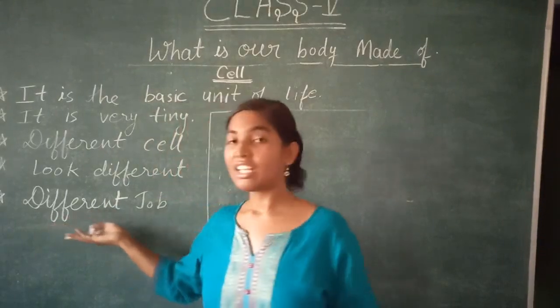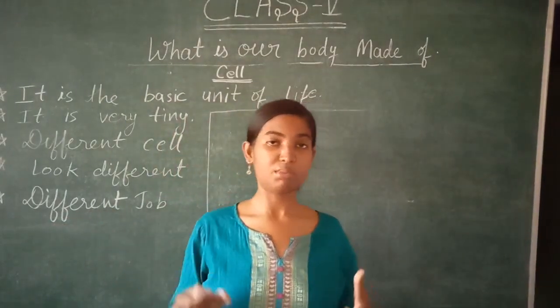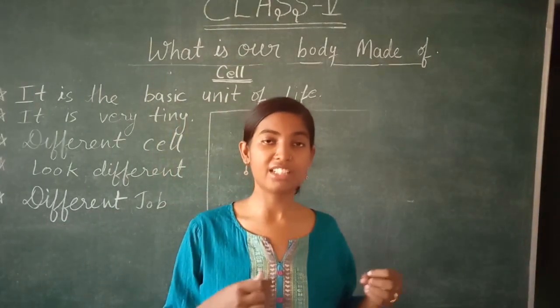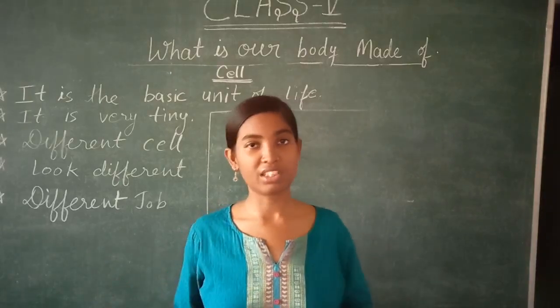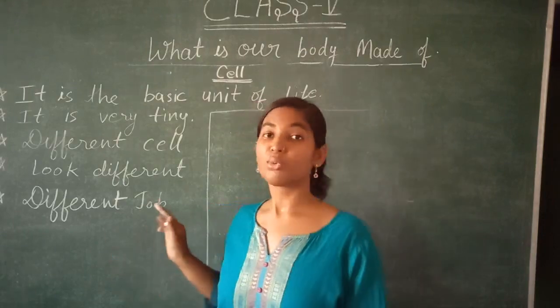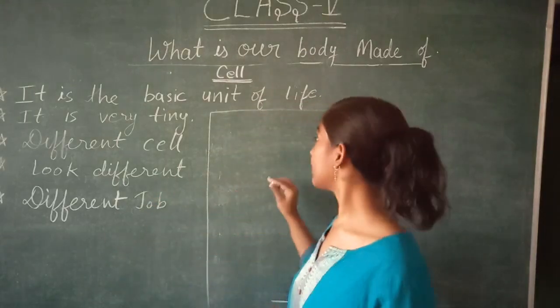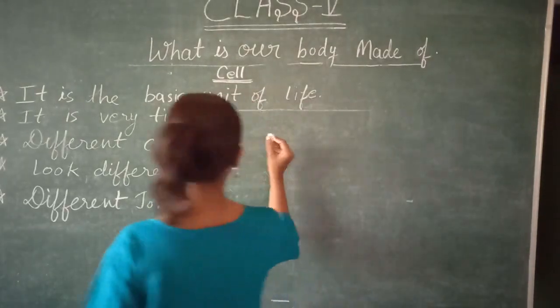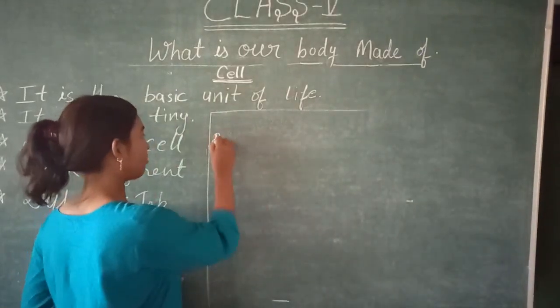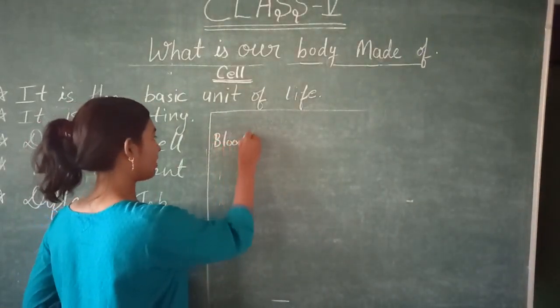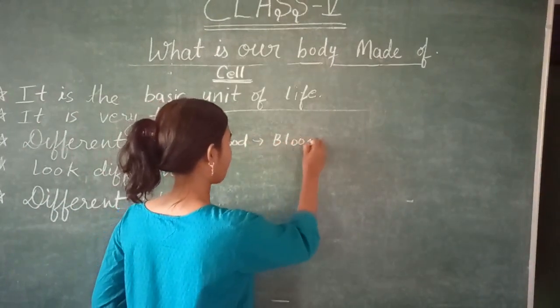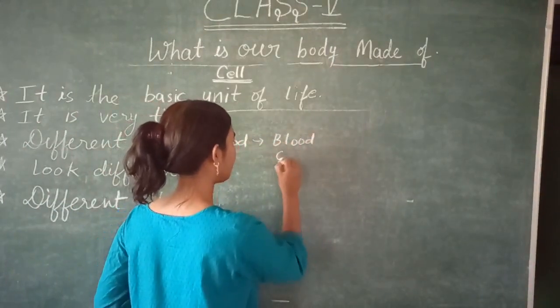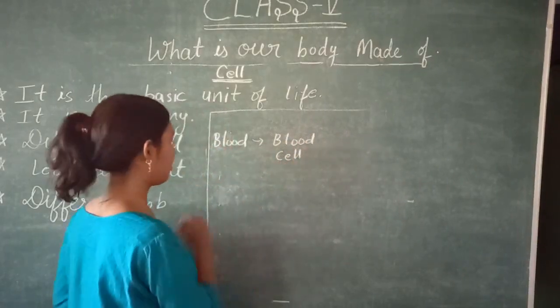Next, they have different jobs. Suppose our blood carries oxygen and carbon dioxide in our body from one part to another. This will become clearer with the help of an example. Now, suppose our blood. This blood is made up of blood cells.